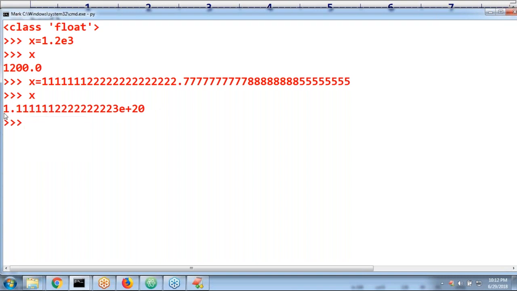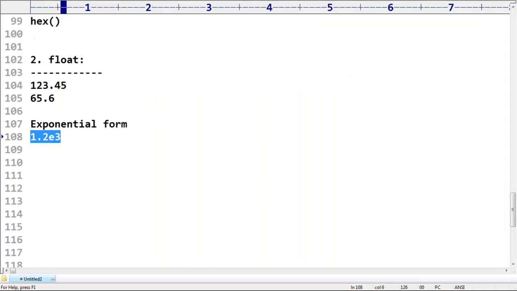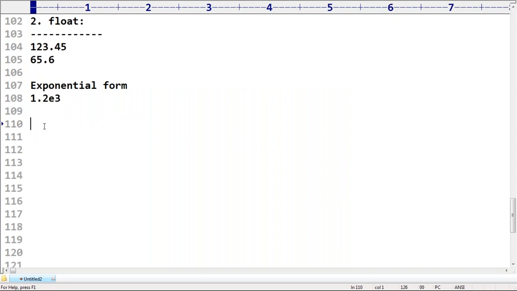But while printing, it is going to be represented in exponential form, just like our scientific calculators from engineering college days. If it is bigger than the display size, then obviously it is going to be shown like that. So this exponential form is specially allowed for floating point data types.